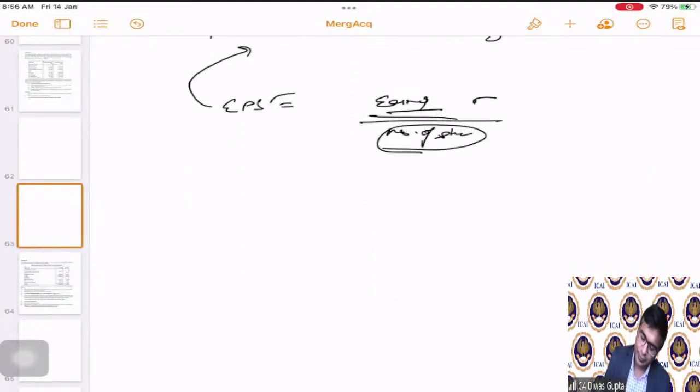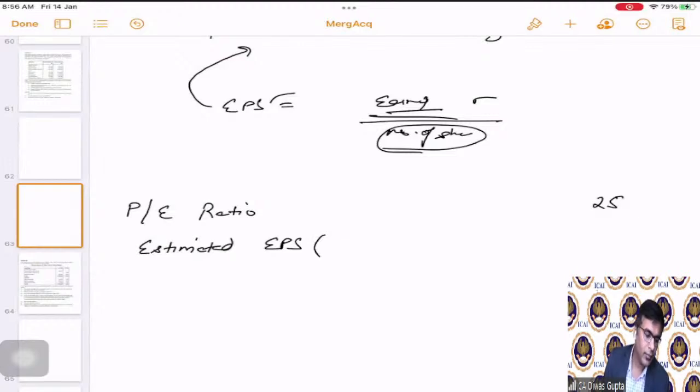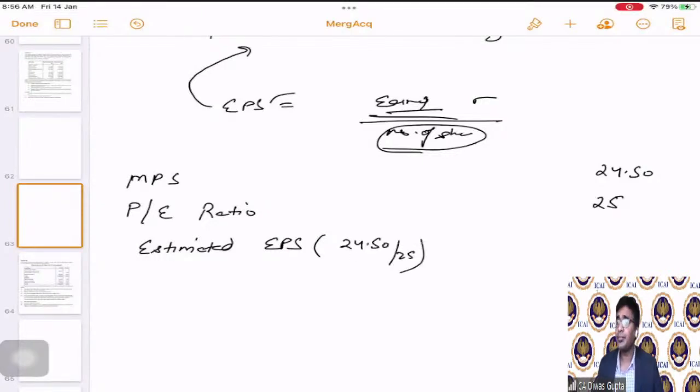First of all, the PE ratio is given as 25. We are also given market price per share as 24.50. So the estimated earnings per share will be 24.50 divided by 25.